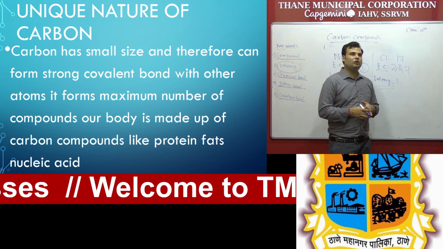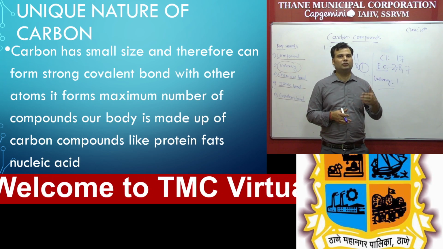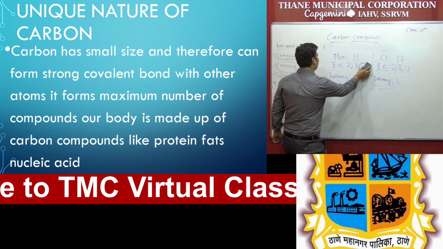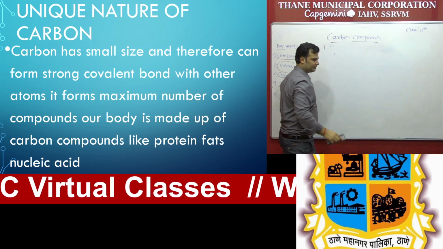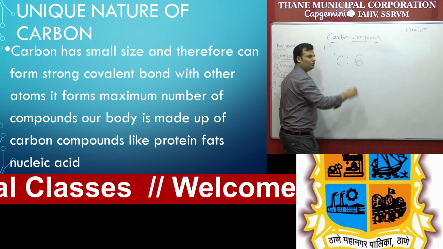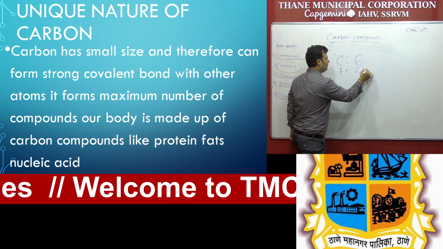So, the unique nature of carbon: remember that carbon has a small size, because the electronic configuration is 2, 4. So you can see the atomic radius of carbon is very small. Why does it have such a small size? Again we can understand by using the electronic configuration. Carbon atomic number is 6. Again we have to do the electronic configuration, that is 2 and 4.